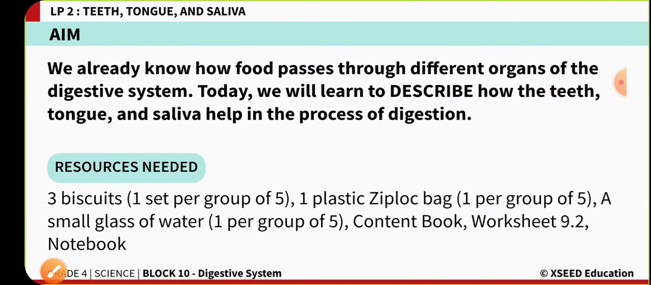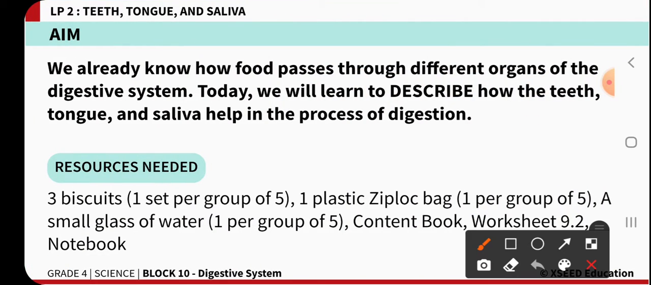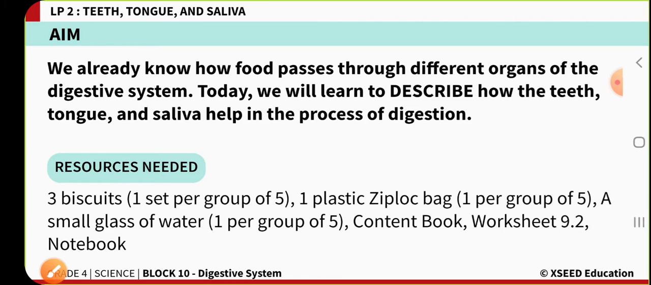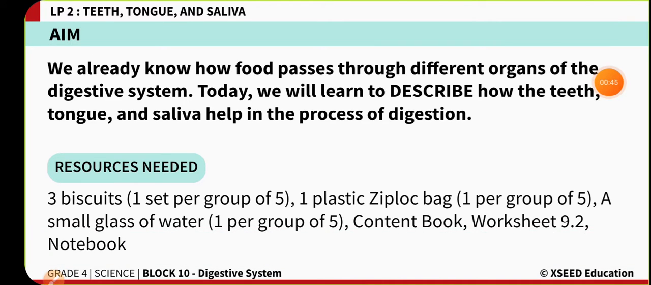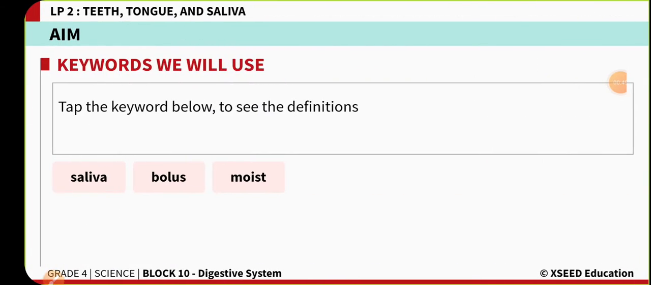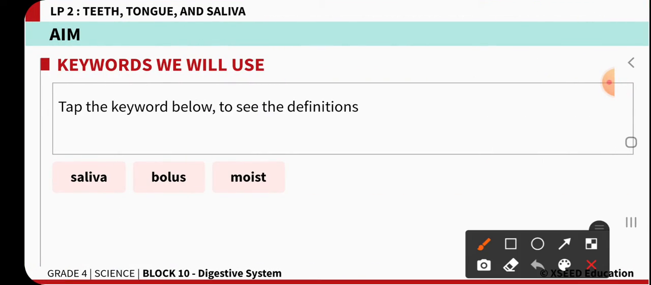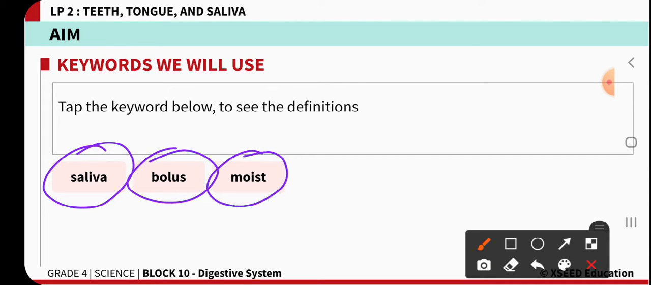So now what is the main aim of our today's class? The main aim is how the teeth, tongue and saliva are helpful in the process of digestion. So in our today's class we are going to learn the keywords like saliva, bolus and moist.